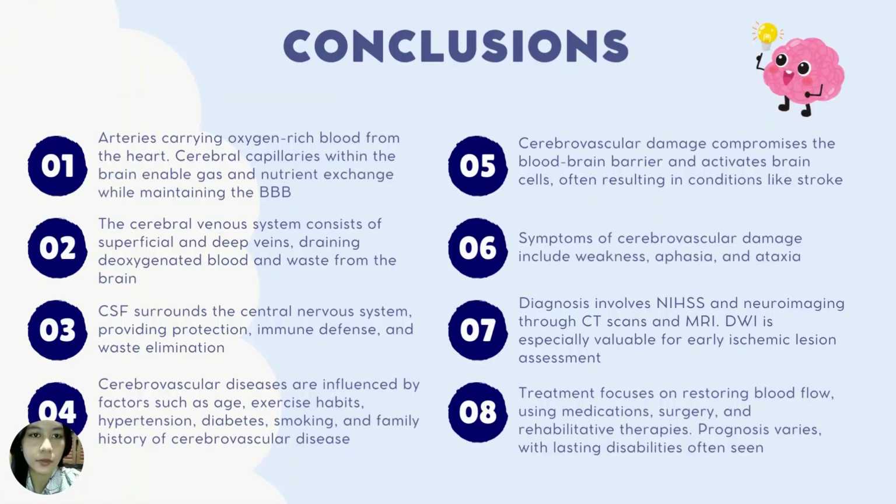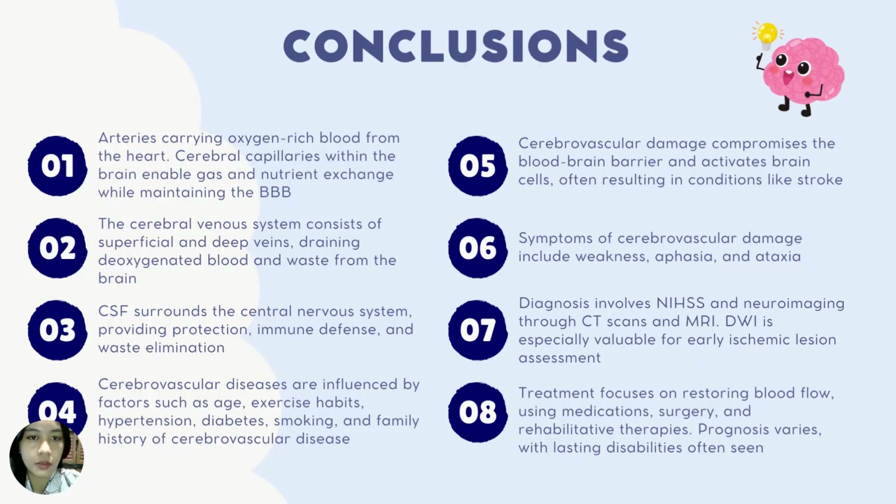I will summarize our presentation in several points. Arteries serve as vital conduits carrying oxygen-rich blood from the heart to arterioles and body cells through capillaries. They consist of three layers and vary in size, playing distinct roles in circulation. Cerebral capillaries, part of the brain's vascular system, enable gas and nutrient exchange while maintaining the blood-brain barrier. They adapt vessel size for neural metabolism and link neural activity to blood flow changes.